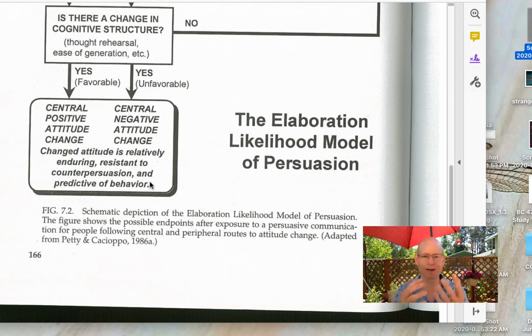But what we care about, whether it's positive or negative, is what kind of attitude this is through the central route versus the peripheral route. If your audience member has put in all this effort to elaborate, then what is that central route attitude like? You can probably by now guess it's kind of the opposite of what we said about the peripheral attitude change. The changed attitude is relatively enduring. So if I've made this decision, it's just like, okay, from now on I'm going to buy Toyota or Chevy vehicles because I've done my research, I've looked at the ads, my attitude has been changed. It might last a long time.